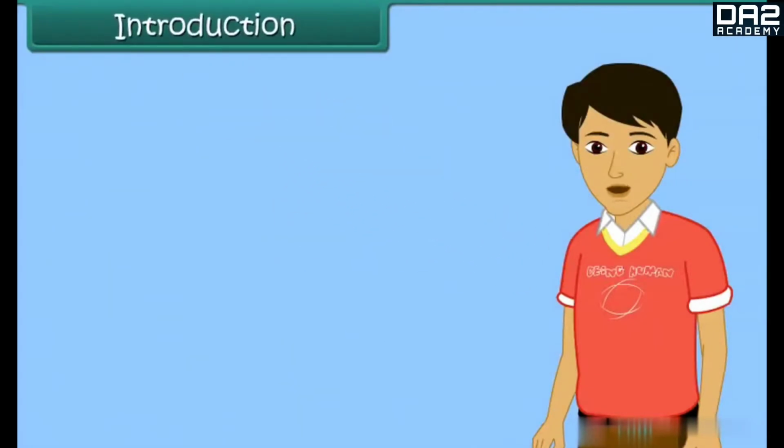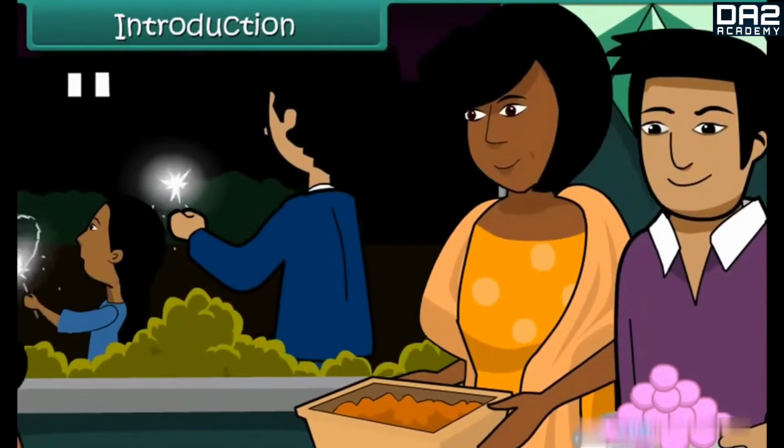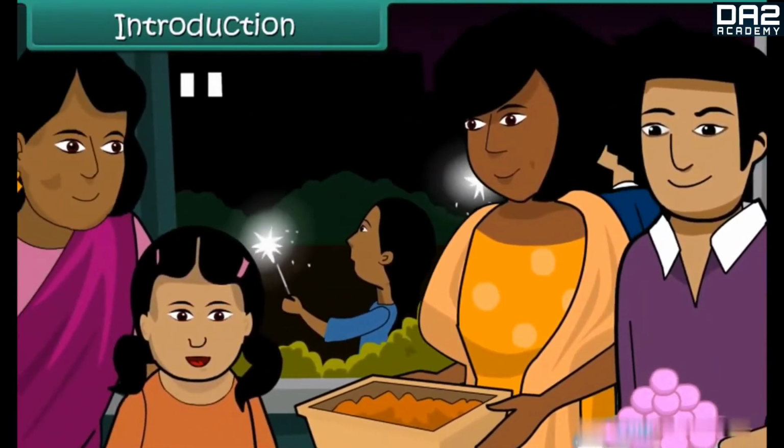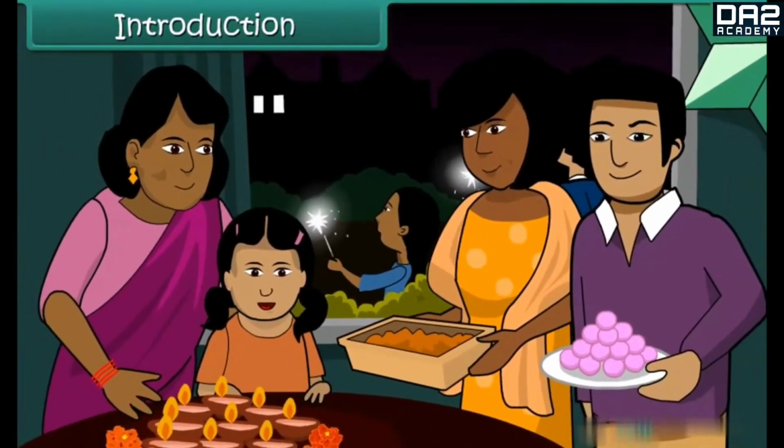Who doesn't like wearing garments made of silk? The shimmer of silk and its soft touch makes it the choice of one and all. Silk saris of India are world famous. In India, silk is considered auspicious and is associated with festivals and celebrations. Be it Diwali, Dussehra, or Durga Puja, or a betrothal, wedding, or arrival of a new member in the family, silk adds grace to the occasion.